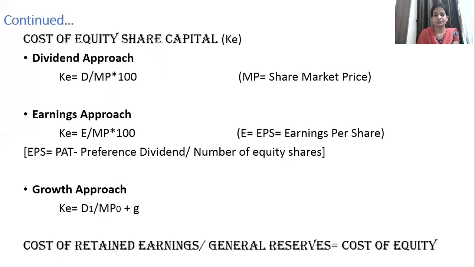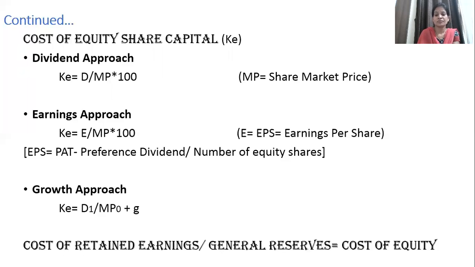Okay, so you can see cost of retained earnings or general reserves is mostly taken as cost of equity. Cost of equity, cost of retained earnings and cost of general reserve are similar. Actually, cost of retained earnings may be much lesser than the cost of equity, since brokerage cost may not be incurred. But normally for calculation purpose, you can consider cost of equity equal to cost of retained earnings.